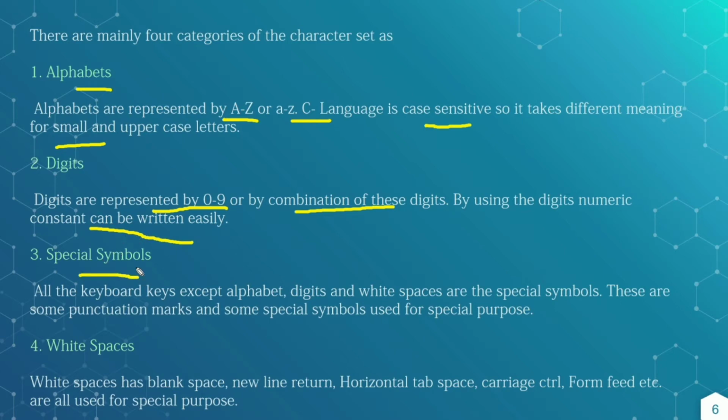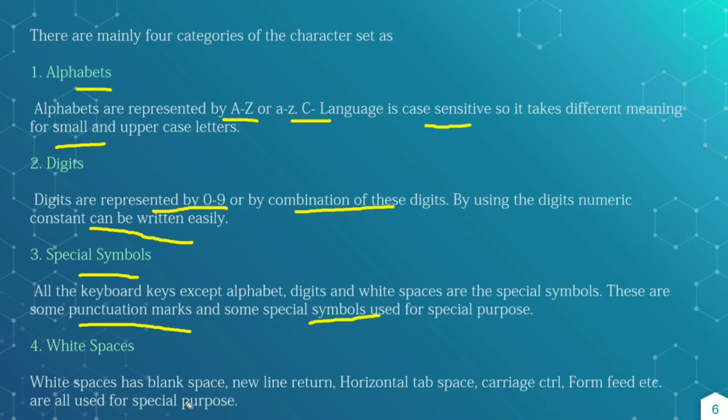Special symbols: all the keyboard keys except alphabets, digits and white spaces are the special symbols. Other than those, the characters on the keyboard are called special symbols, and these are some punctuation marks and symbols which are used for specific purposes.